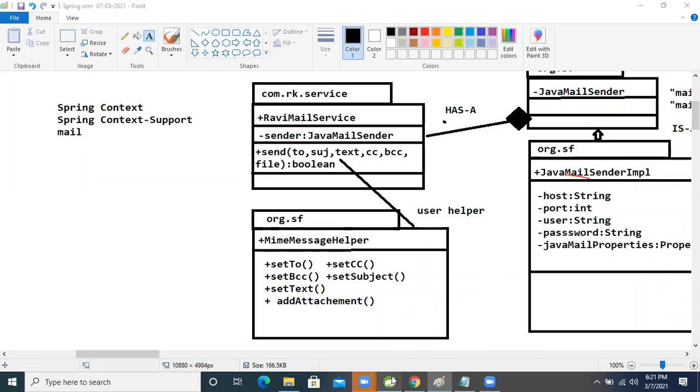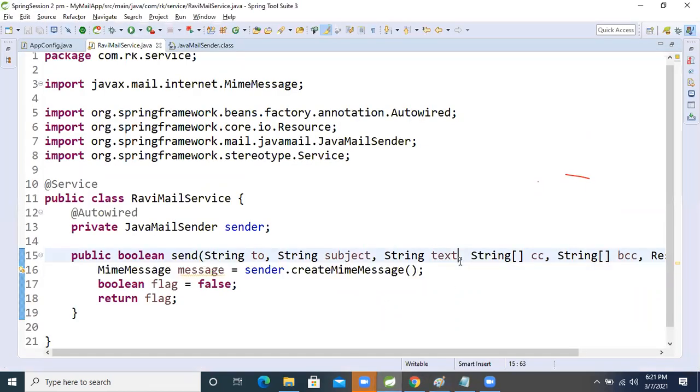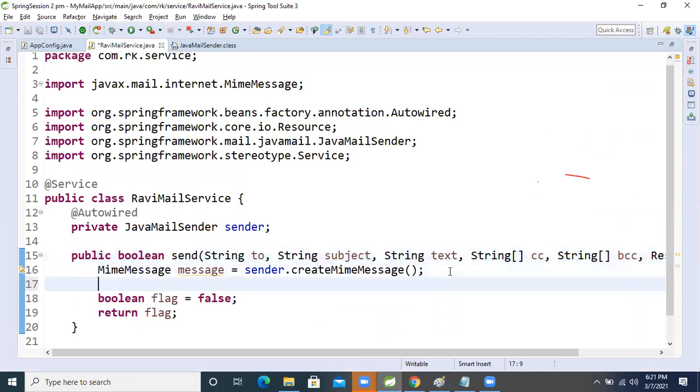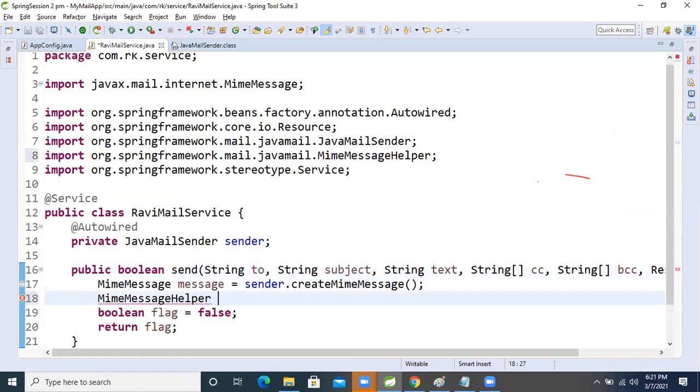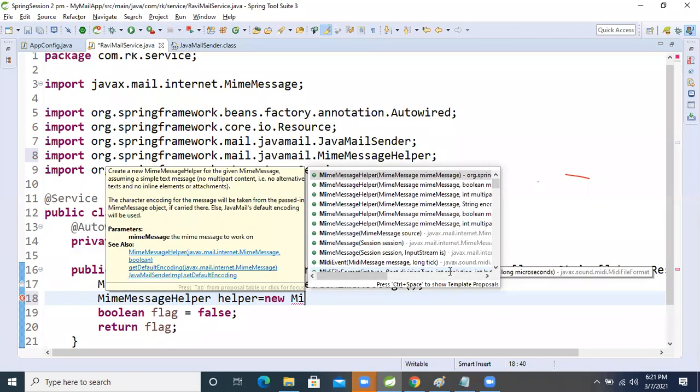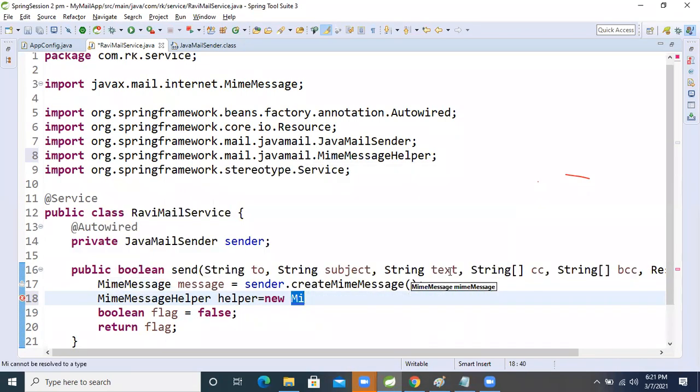So we will create that object: MimeMessageHelper helper equal to new MimeMessageHelper.